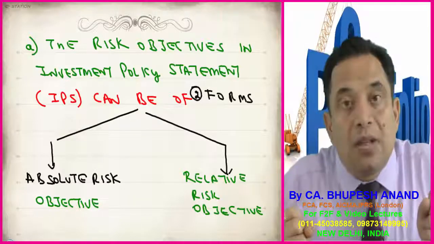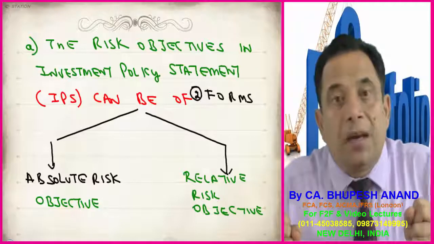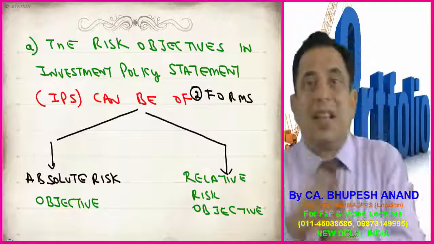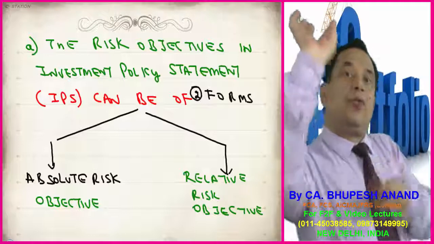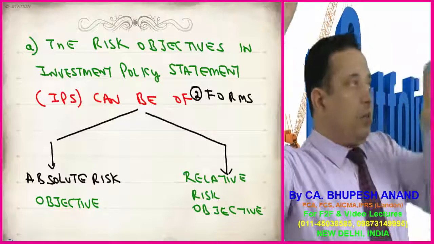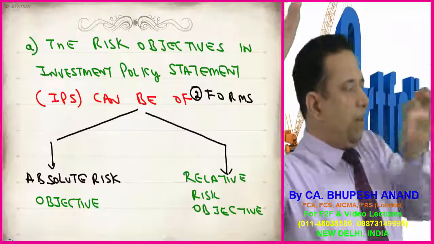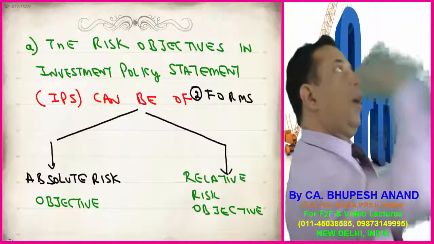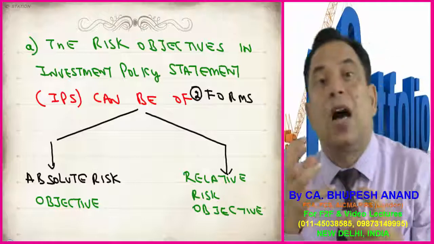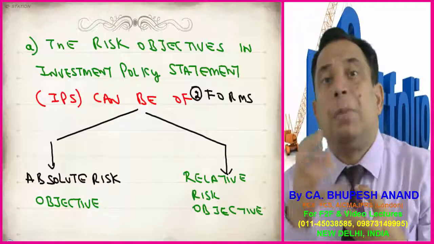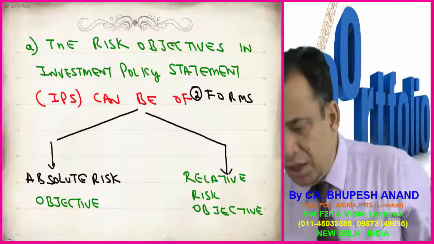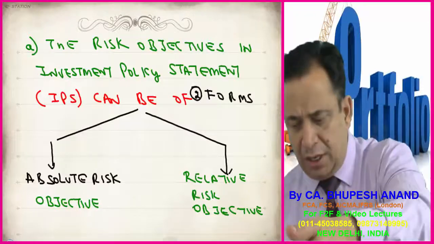What I want to say to you is that in the investment policy statement, in learning outcome C, we have to see what are the risk and return objectives. What is his objective? What does he want to get from this investment? These are the return objectives. And for that, what are the risk objectives? Risk objectives can be of two types: absolute risk objective and relative risk objective. When I say absolute risk objective, it means how much it can be, in percent. I have mentioned different examples in the next slide.